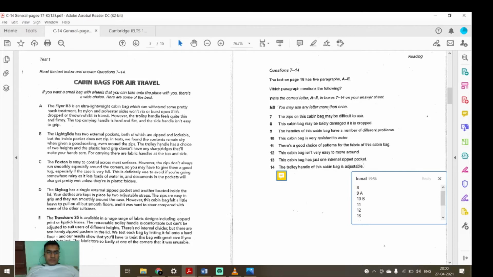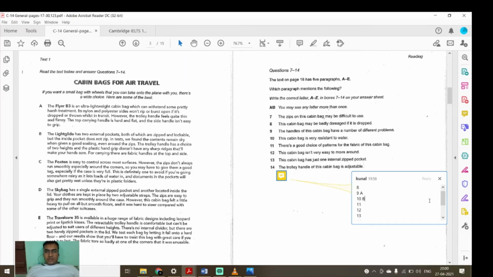Even around the zips. The trolley handle has a choice of two heights and the plastic hand grip. The trolley handle of this cabin bag is adjustable. It doesn't have any sharp ridge that will make your hand sore. For carrying, there are fabric handles. Sorry, the trolley handle has a choice of two heights, which means it's adjustable. So the trolley handle of this carrying bag is adjustable.